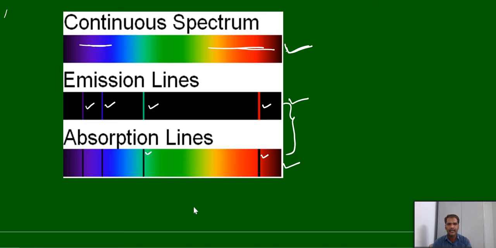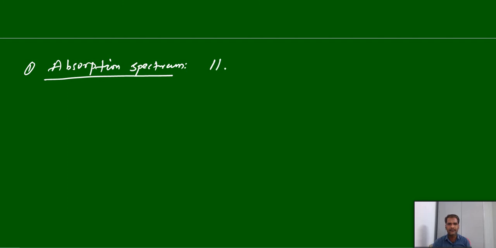So now you can write the definitions for these spectrums. First one, absorption spectrum. This comes under discontinuous spectrum, and further classification. What is that? The spectrum produced by the transmitted light.